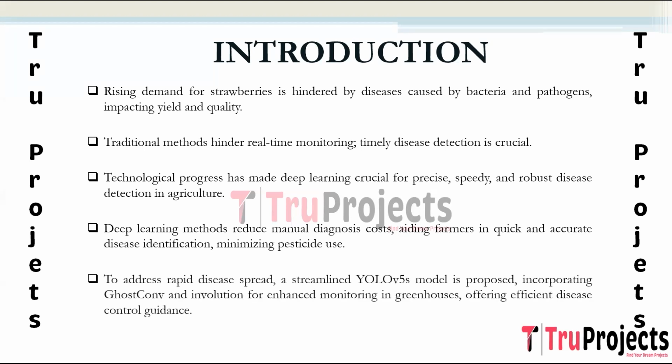In response to the rapid spread of strawberry diseases and the limitations of current deep learning models, this project introduces an improved lightweight YOLOv5 model for strawberry disease detection. The proposed model incorporates innovative features such as Ghost Conv for model compression and involution for adaptive weight assignment. The aim is to enhance the automatic monitoring capability of strawberry diseases in greenhouses, providing valuable guidance for disease control in a more efficient and resource friendly manner.